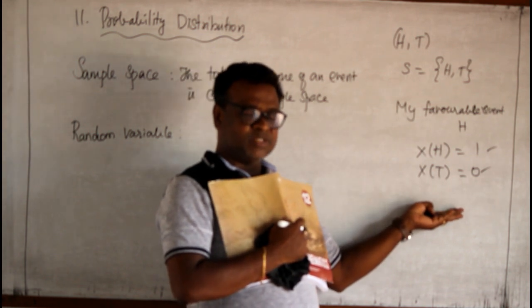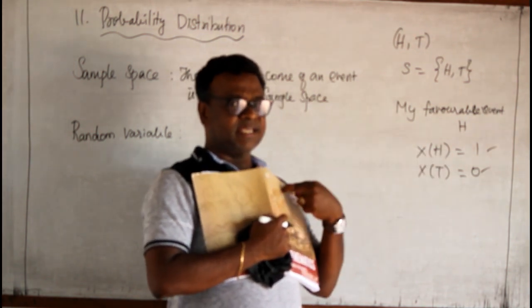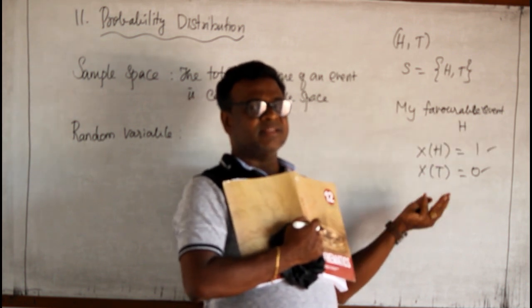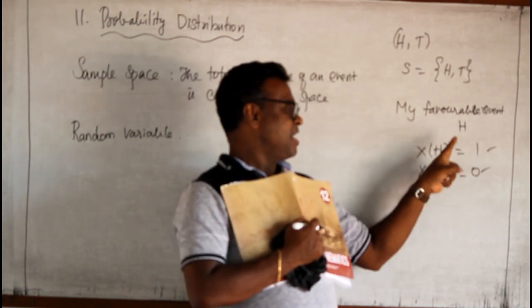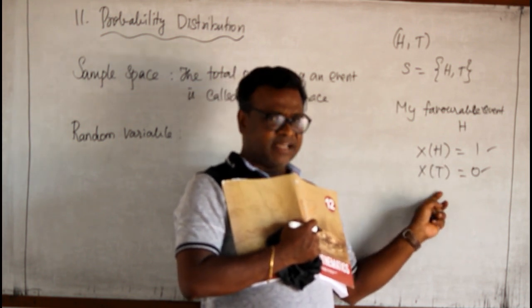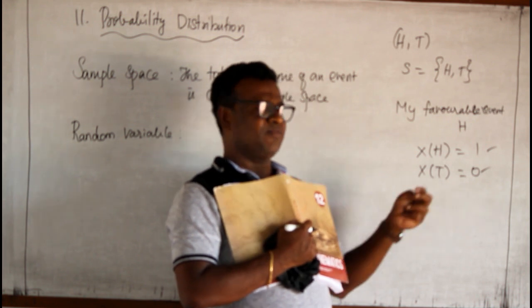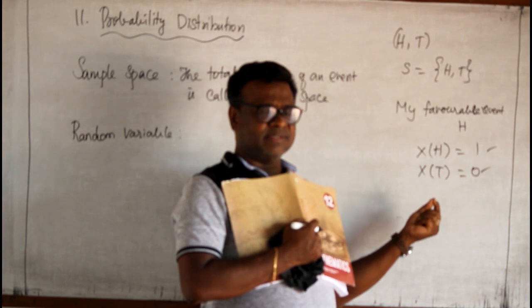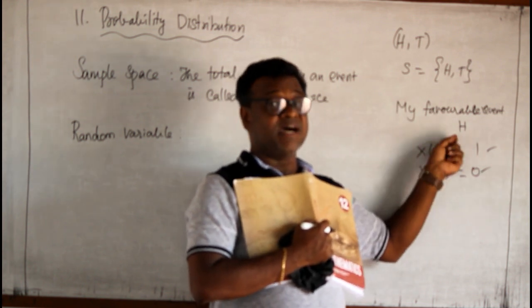Here, random variable means what? Suppose I keep head as my favorable event or successive event, then the outcome of that head may occur one time or it may occur at 0 time. That means when tail occurs, it becomes a 0 event. Therefore, the random variables are 0 and 1 for head.